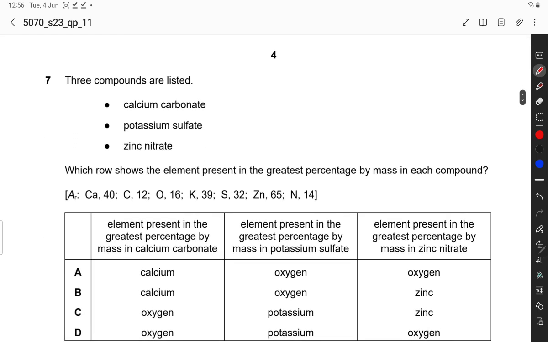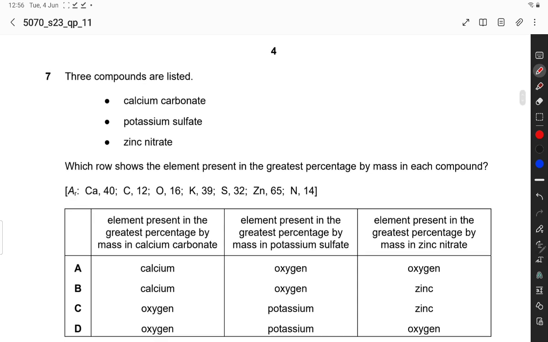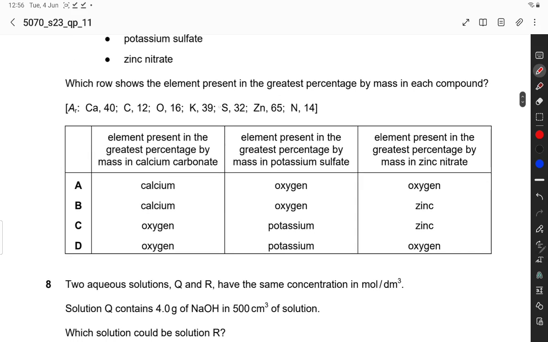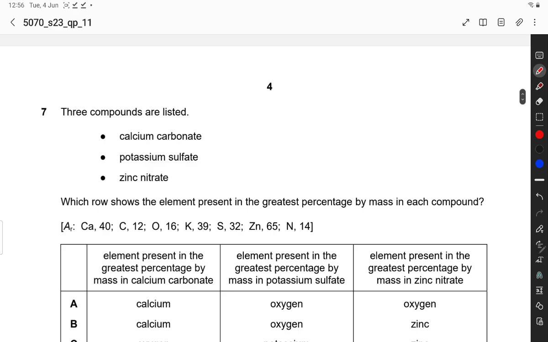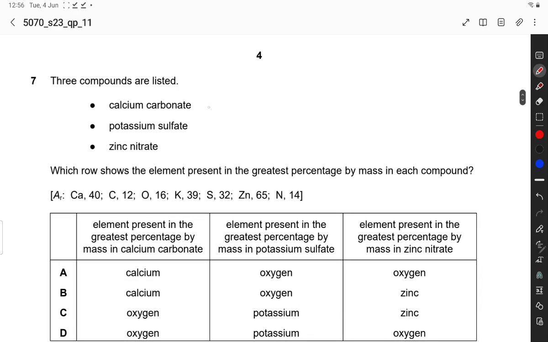Question number 7. Three compounds are listed: calcium carbonate, potassium sulfate, and zinc nitrate. Which row shows the element present in the greatest percentage by mass in each compound? So how to calculate the percentage composition? In calcium carbonate, the MR of the compound is calcium 40 plus carbon 12 plus oxygen 16 into 3, which is 48.